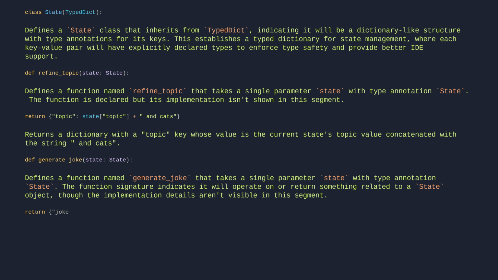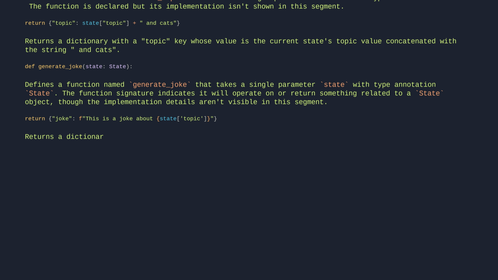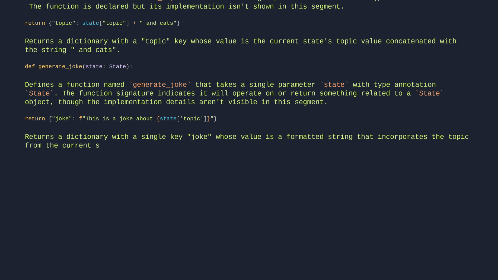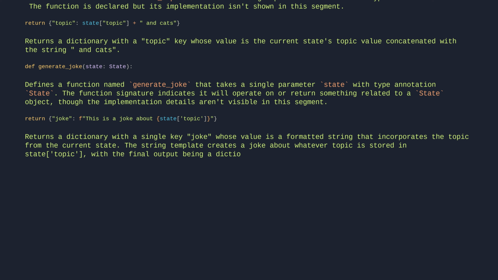Return {"joke": f"This is a joke about {state['topic']}"} returns a dictionary with a single key, joke, whose value is a formatted string that incorporates the topic from the current state. The string template creates a joke about whatever topic is stored in state topic, with the final output being a dictionary like {"joke": "This is a joke about topic"}, where topic is replaced by the actual value from the state.